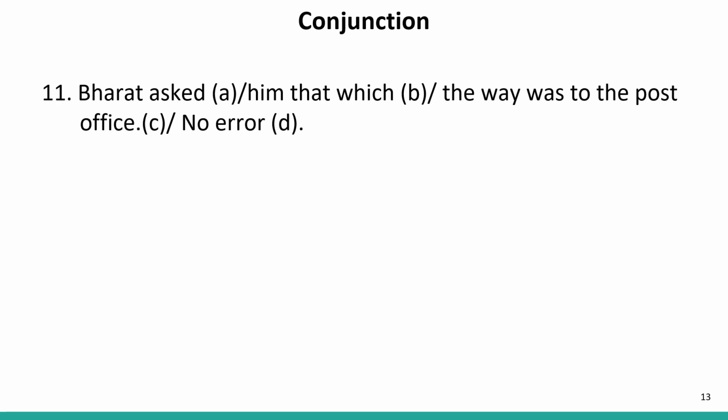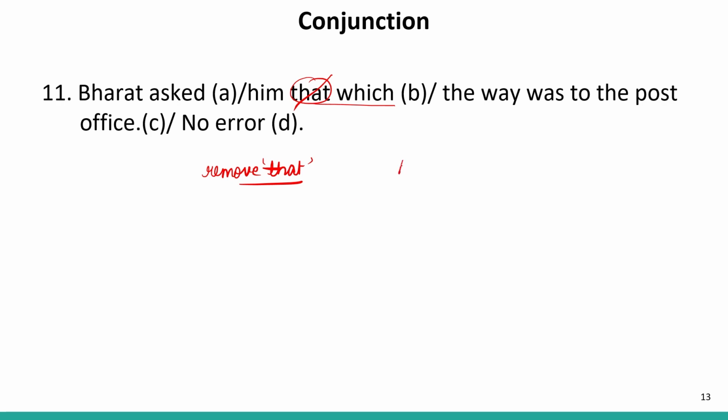Bharat asked him that which the way was to the post office. Now, in this sentence, we can see in the second part, we have that and which together. Now, I have already told you that in an indirect speech sentence, we cannot have an interrogative word and that together. So, this that is incorrect over here. So, remove that. And the correct sentence will be: Bharat asked him which the way was to the post office.